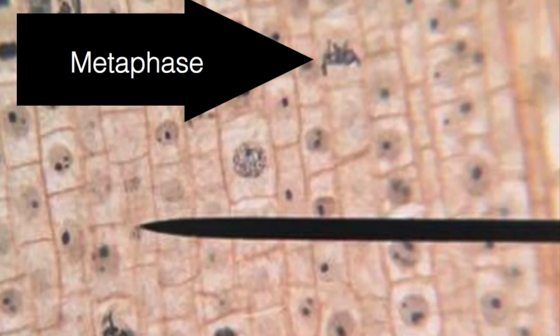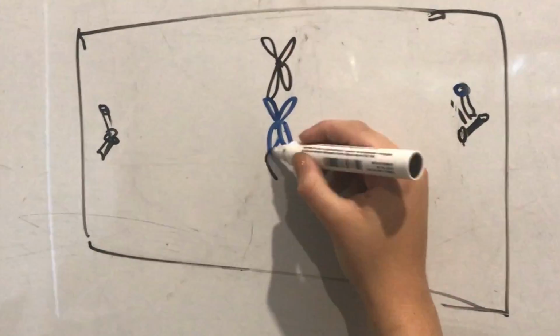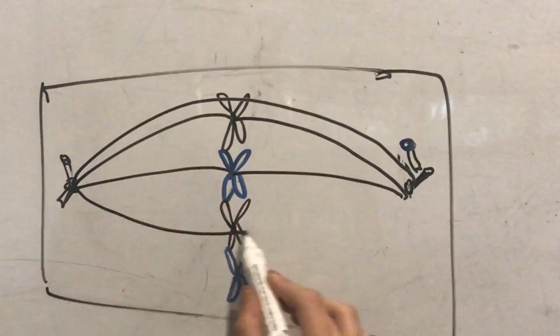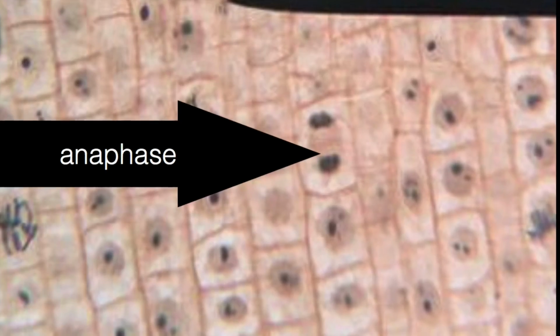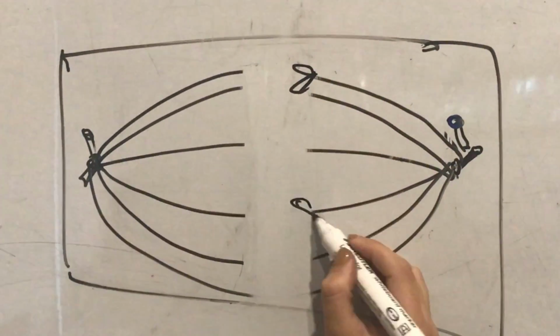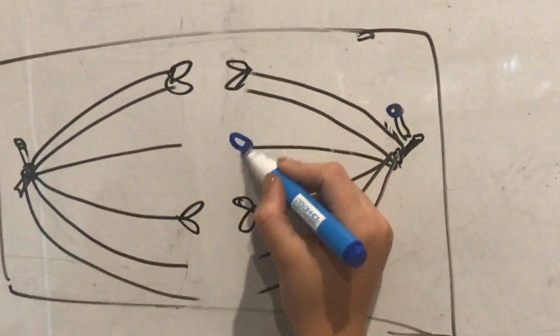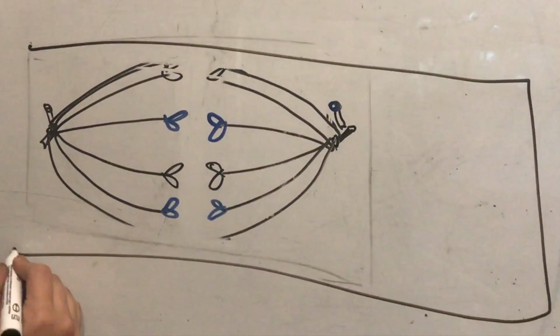Metaphase is the second stage of mitosis. Within this stage, chromosomes assemble across the center of the cell, perpendicular to the spindle. This plane is called the metaphase plate. Anaphase is the third stage of mitosis. In this stage, the sister chromatids split at the centromere, traveling to opposite ends of the cell. The spindles, which are not attached to chromosomes, begin to elongate and expand the cell.